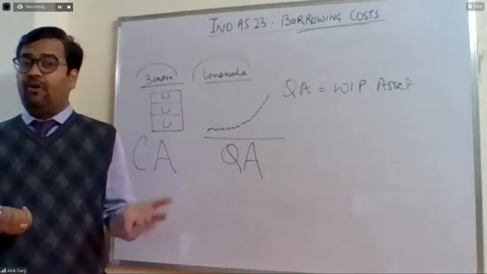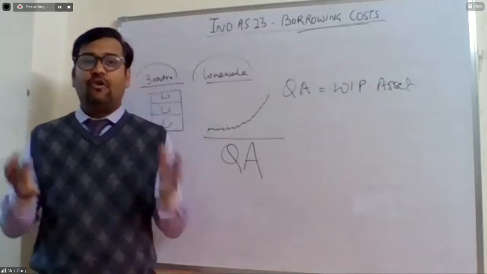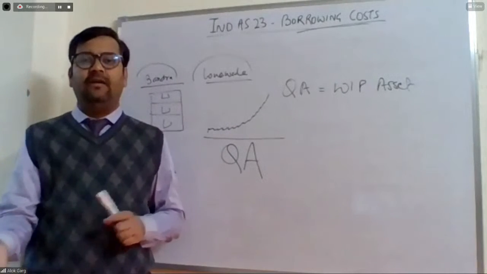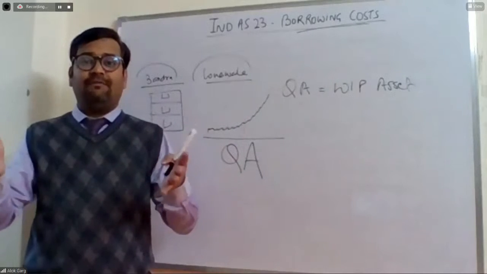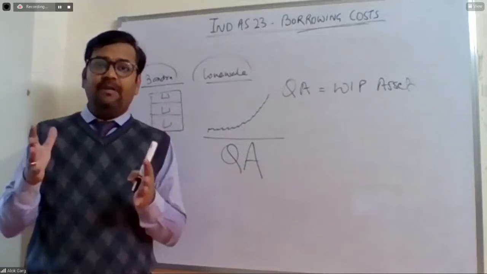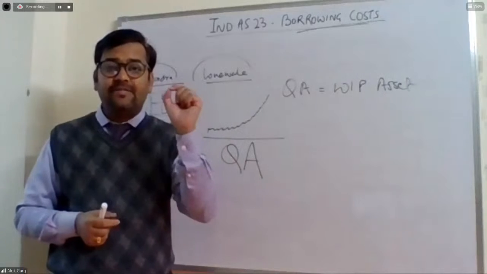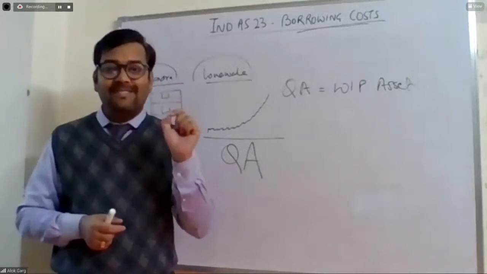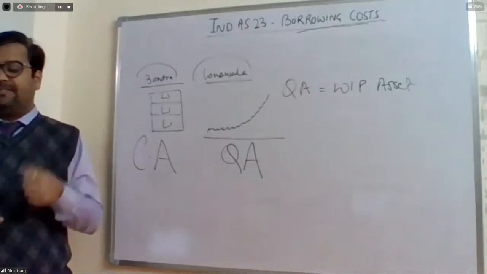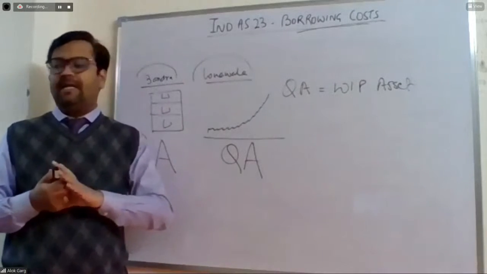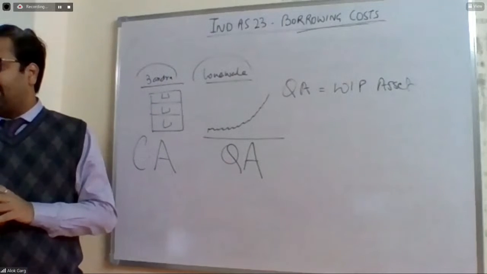Now, second example. Kaustav Limited has acquired a land, and Kaustav Limited wants to do a construction on that particular land. They want to construct bungalows or flats on that land. So Kaustav Limited is acquiring a land for the purpose of development. In this case, the intention of the management is to develop that land, so this land will become a qualifying asset. Am I right? Correct.